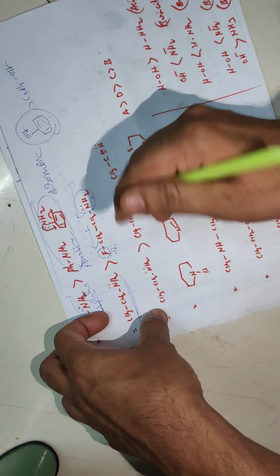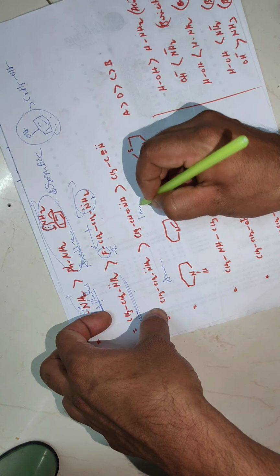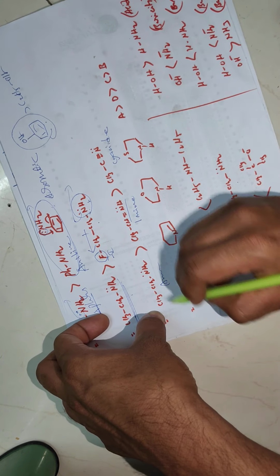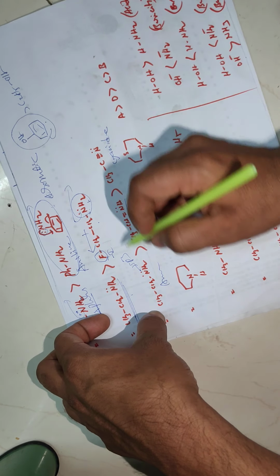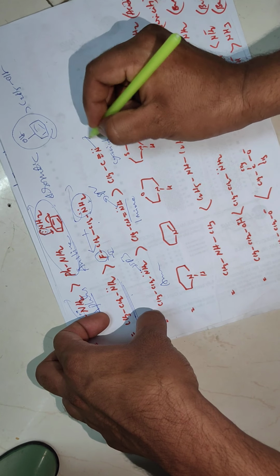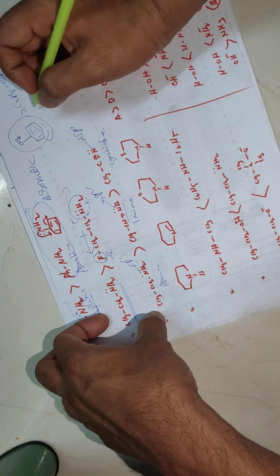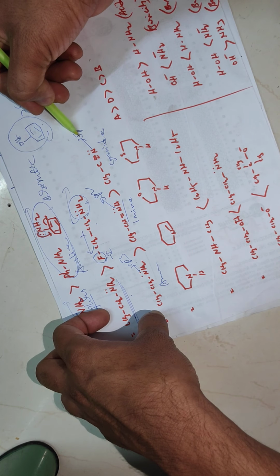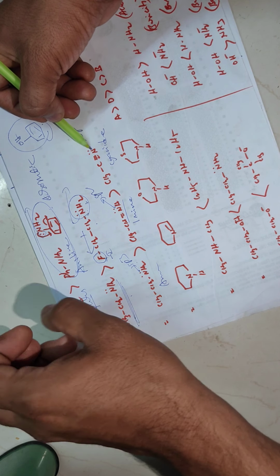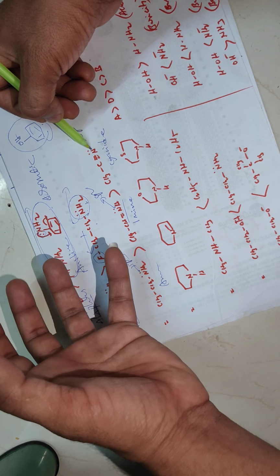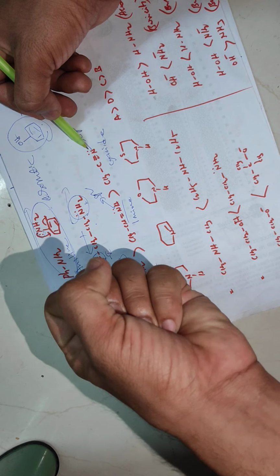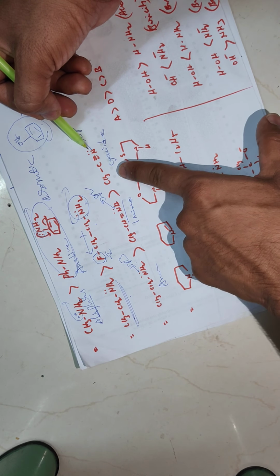Now this is ethylamine, this is an amine, this is an imine, and this is cyanide, this CN. So this is the lone pair on the sp3 nitrogen, this is the lone pair on the sp2 nitrogen, and this is the lone pair on the sp nitrogen. Generally, with increasing s character, electronegativity increases. With increasing electronegativity, that nitrogen has less tendency to donate electrons to the proton, because the more electronegative nitrogen holds electron density very tightly, so it is less basic in nature.